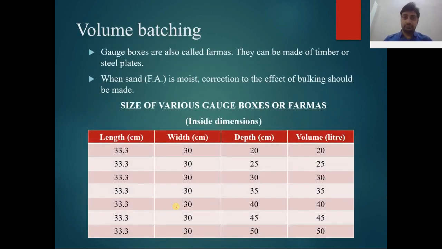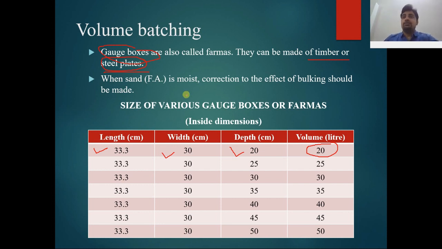You can see in the table we have different types of forma in our market. The first one is 33.3 centimeter in length, width is 30 centimeter and depth is 20 centimeter. It means this forma will give you 20 liters, and this type of gauge box can be made of timber or steel plates, but in the market generally steel plate gauge boxes are available.